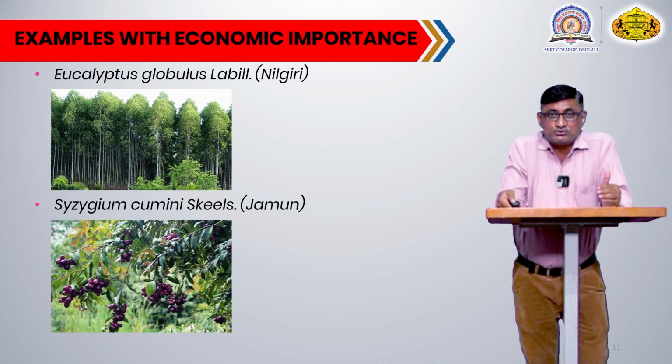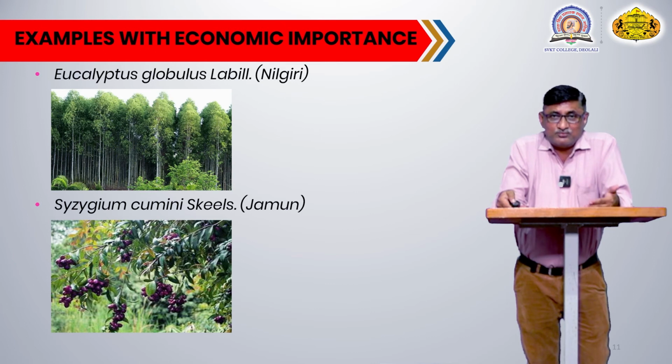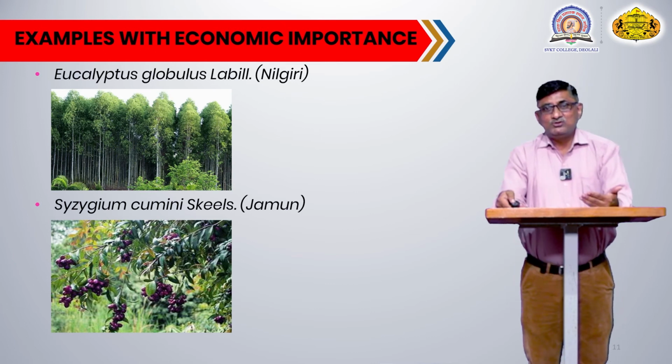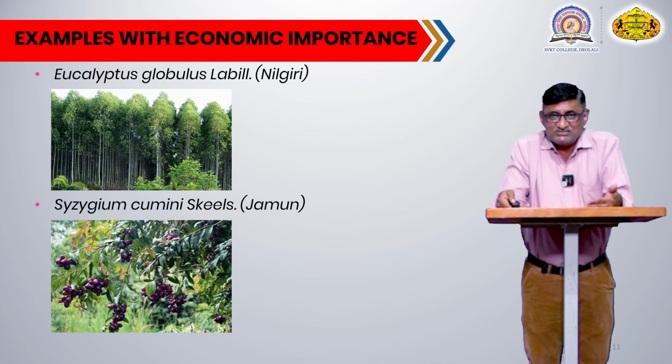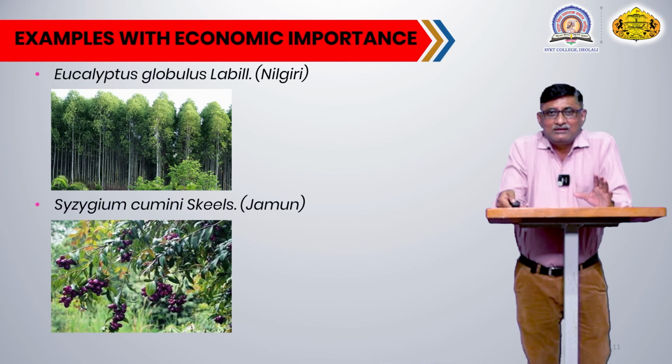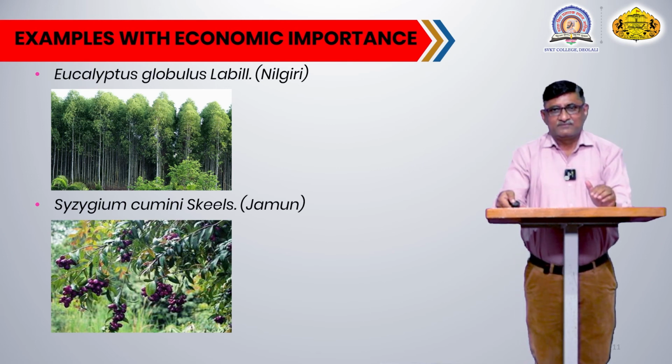Apart from that, Nilgiri plants are rich in aromatic oil compounds, so parts of the plant can be used for the extraction of Nilgiri oil, which has a lot of uses. It can be used as a medicine, in cough remedies, in the essence industry or food preparation, or in the fragrance industry. So these are the different uses of this very common plant, known to all of us.